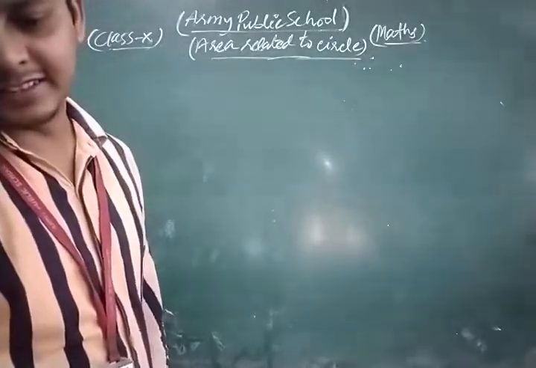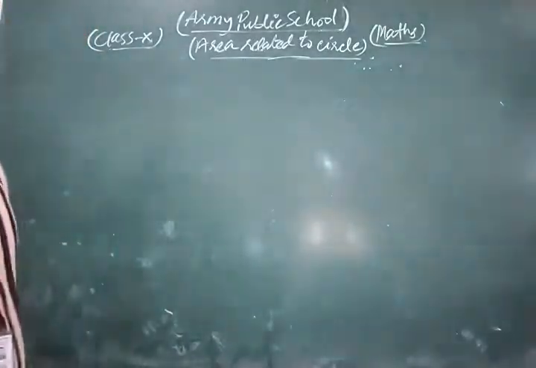Now let's see a very important question of your syllabus.